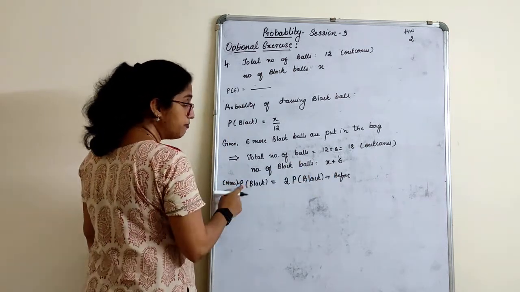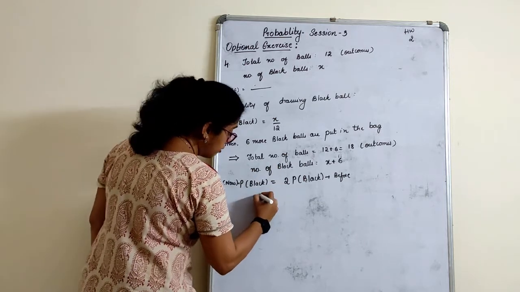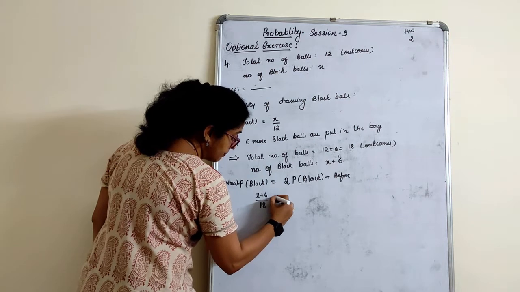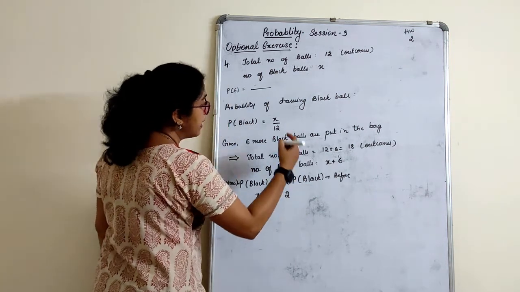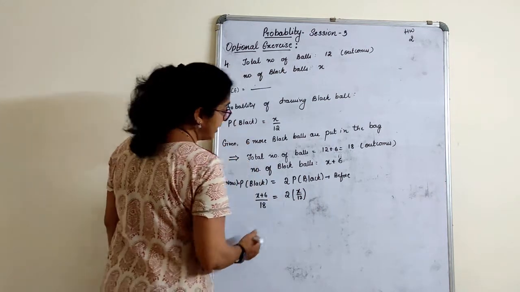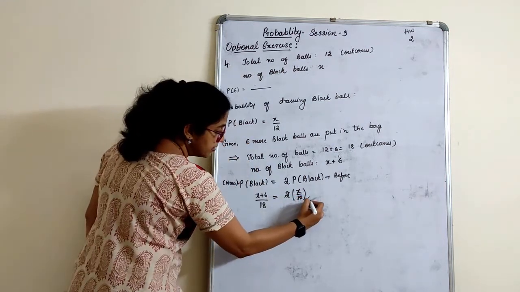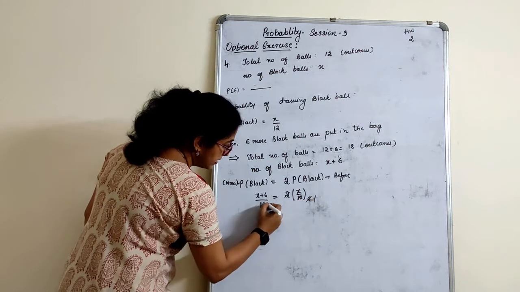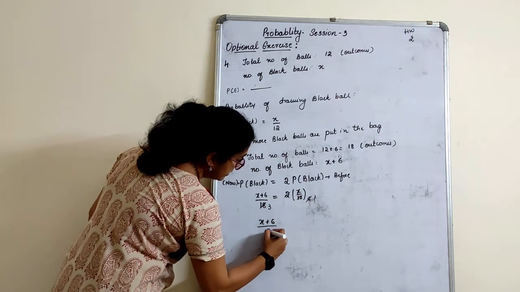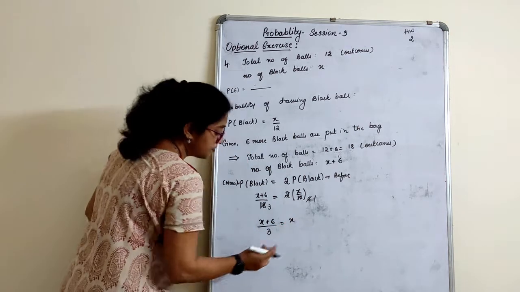What is probability of black ball now? How many black balls are there? X plus 6. Total number of balls is 18. Before, how many black balls were there? What was the probability? X by 12, right? So 2 ones are 2, 6 are 6, ones are 6, threes are 18. X plus 6 by 3 is equal to X.